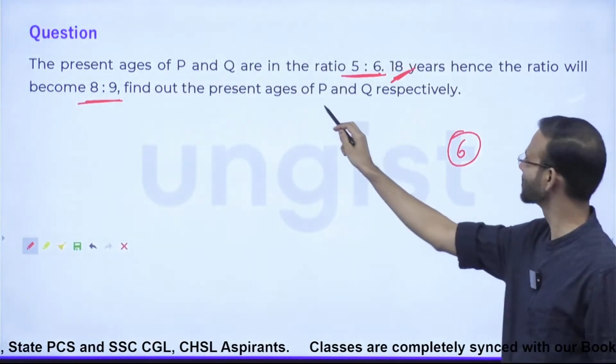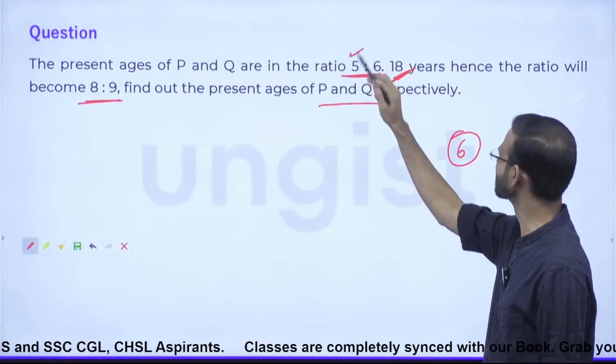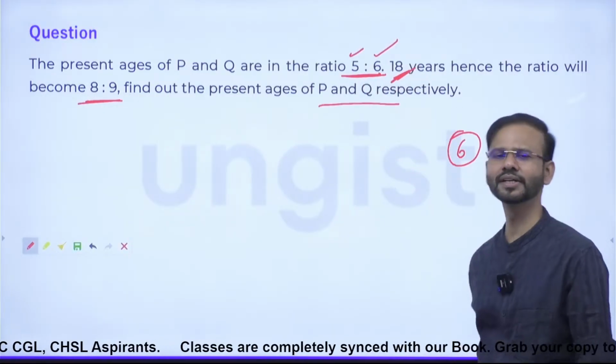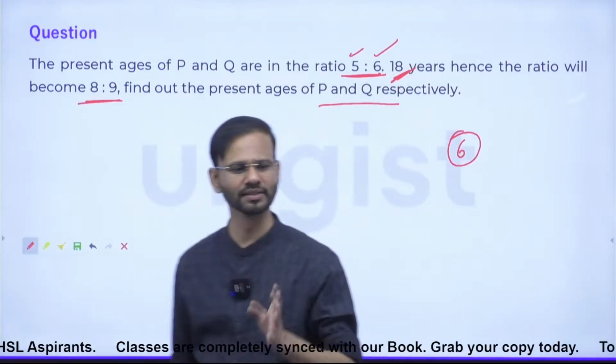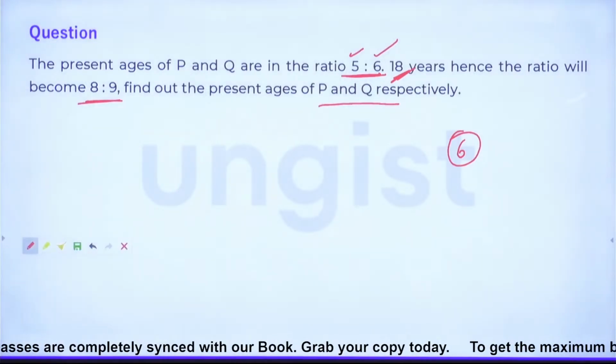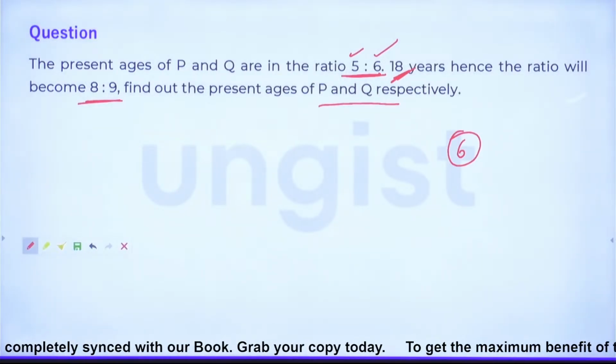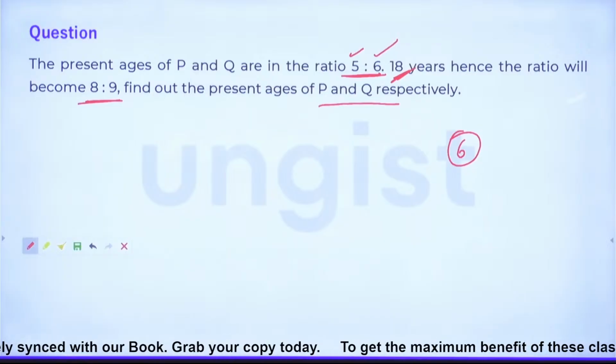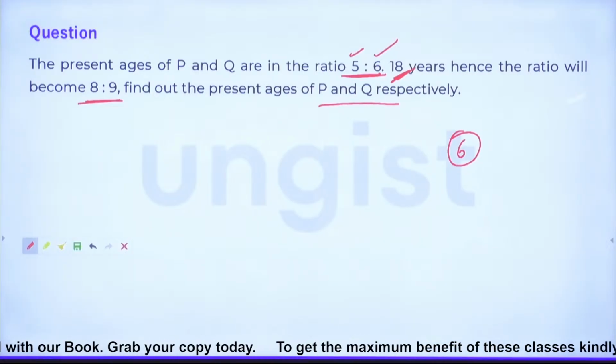What are they asking? The percentages of P and Q. This into 6, this into 6. 30 and 36. Everybody, is it clear? Guys, any doubt? Any confusion to anyone? No? Fine.